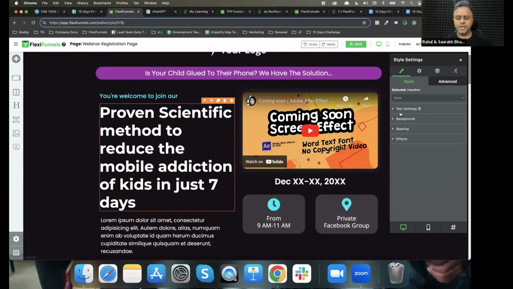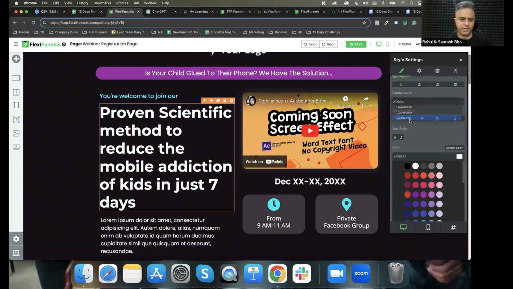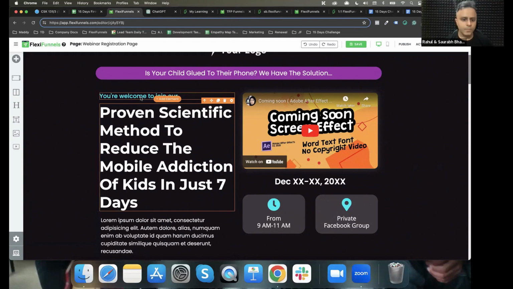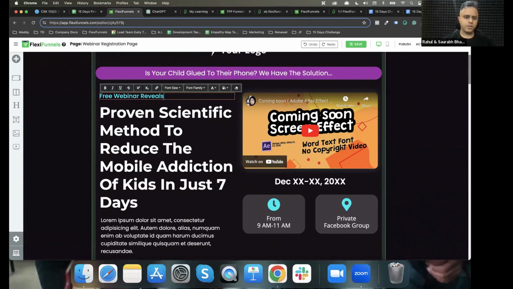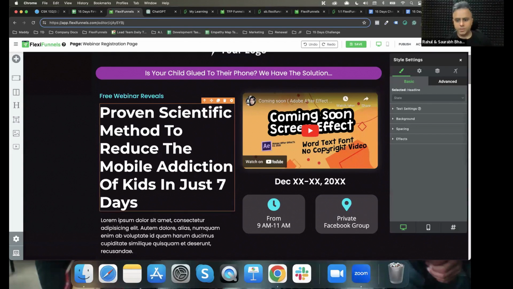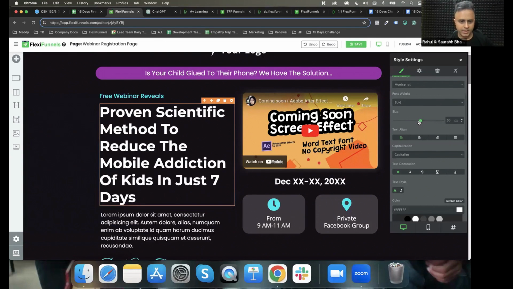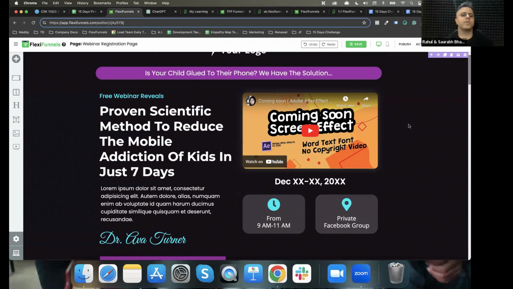Or any sort of number in the headline is something which is always good. So I'm going to use this capitalization setting, so the first letter will become capital everywhere. Free webinar reveals proven scientific method, and maybe this is getting a little bit out of alignment, so I'm gonna reduce the headline size a little bit. Okay, something like this. Proven scientific method to reduce the mobile addiction of kids in just 7 days.